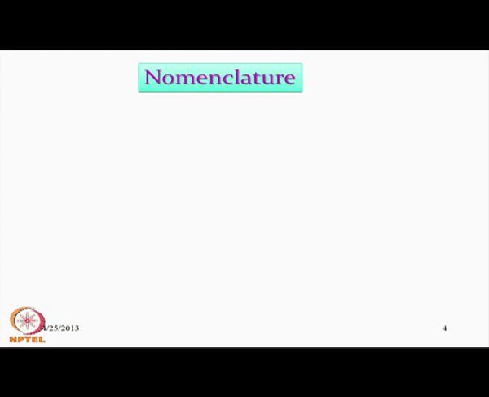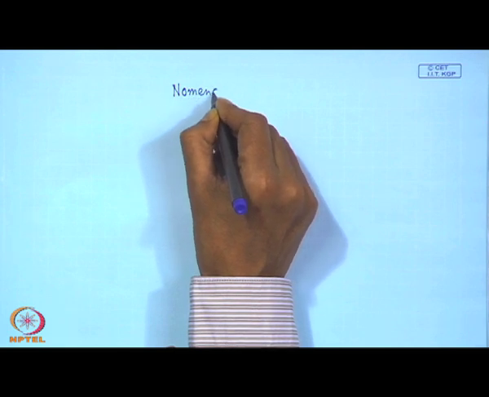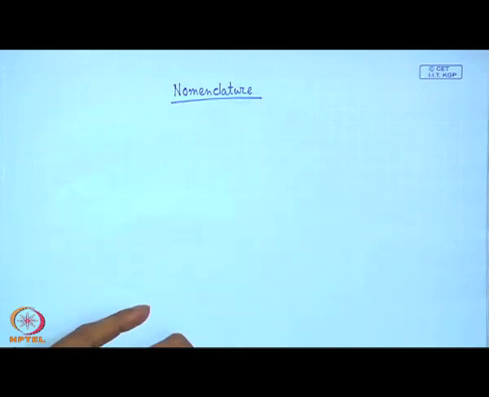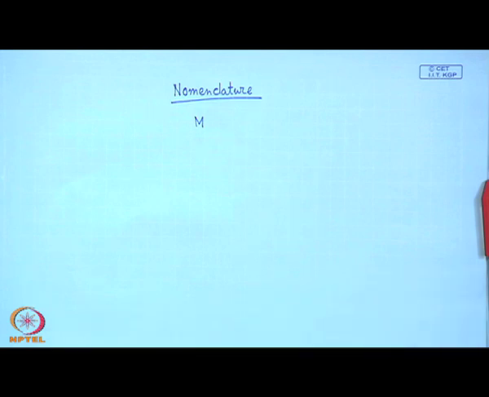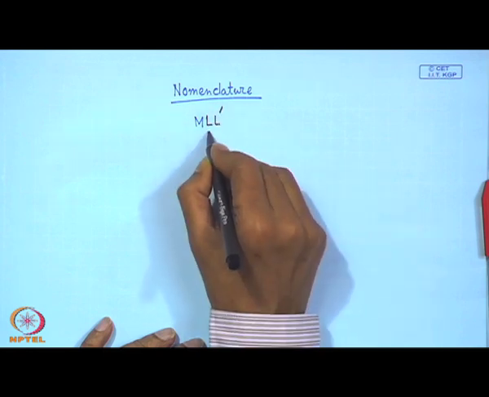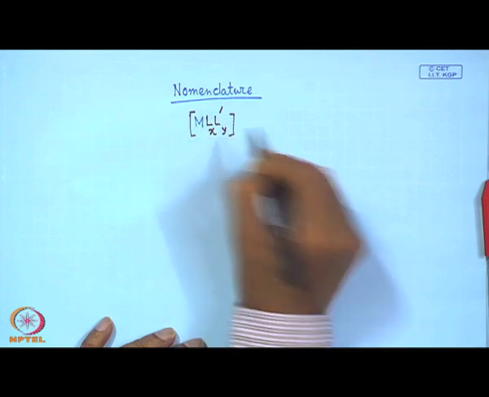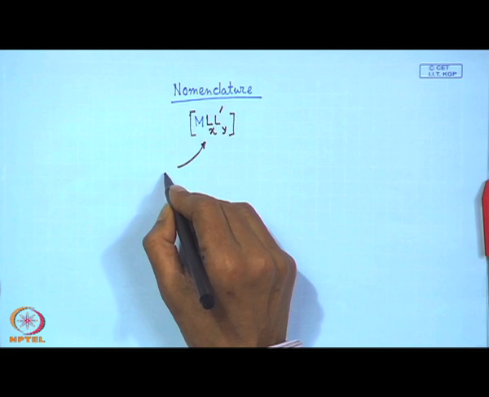The next part of today's lecture we devote to nomenclature, how we name a typical coordination compound, because we can have a species made up of the metal and several ligands: L can be there, L prime can be there, X and Y can be there, and within square bracket we have the complex entity.